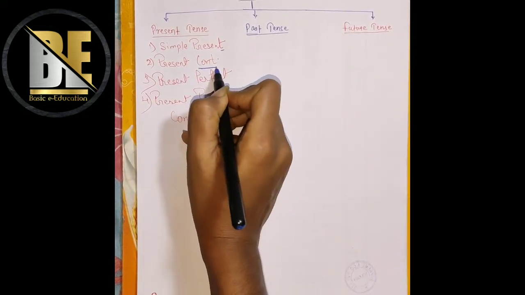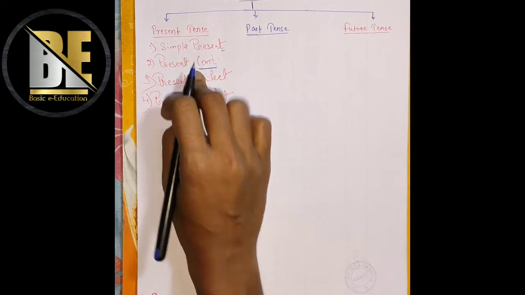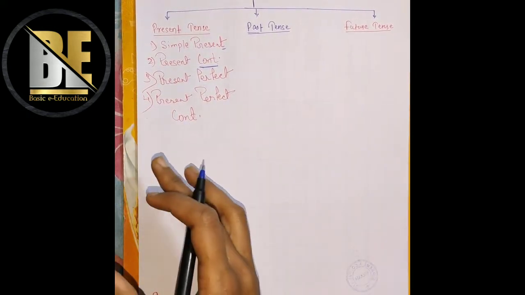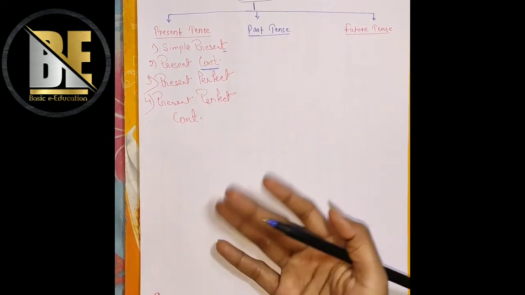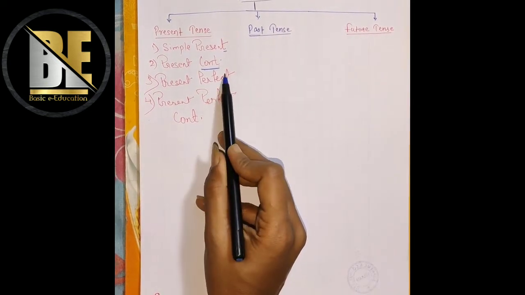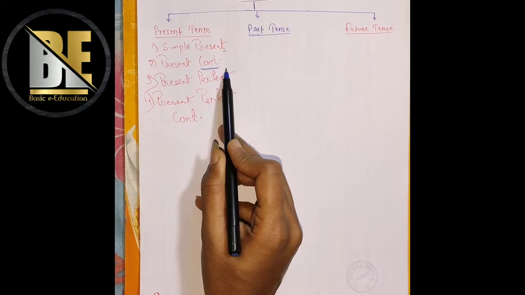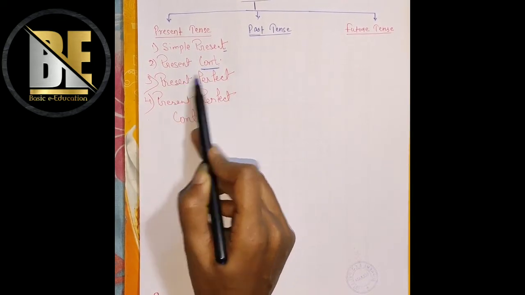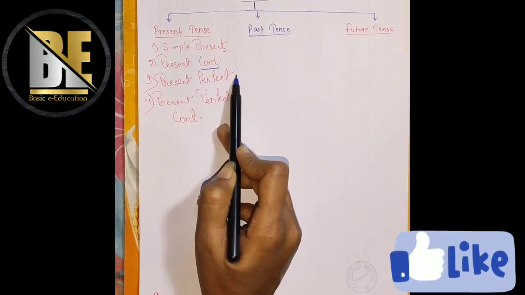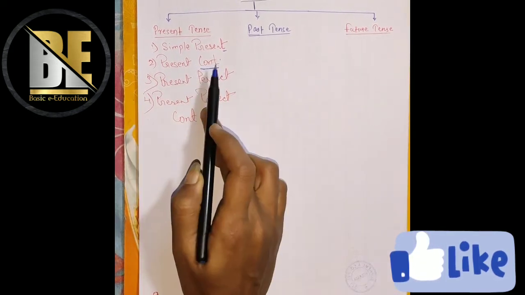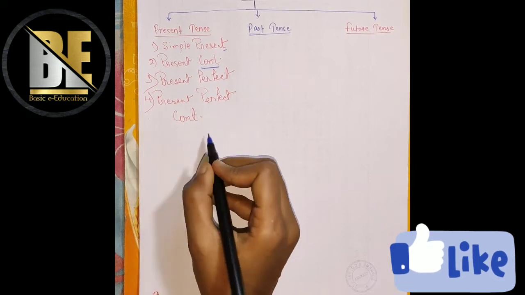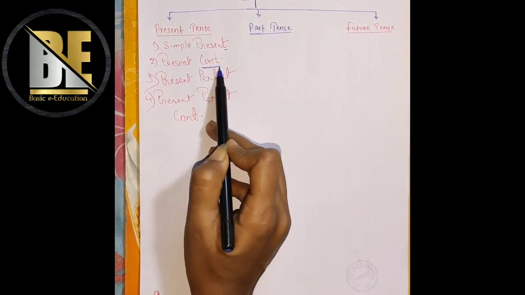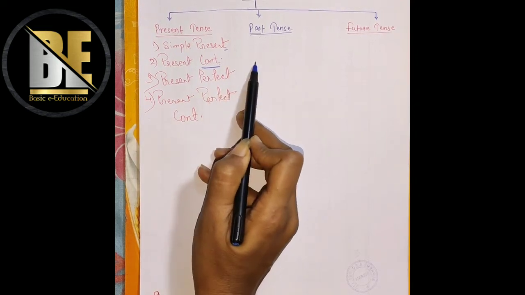The next one is present continuous. The word itself denotes that some work is going to continue. Continue means we have started something and we are continuing it, that is present continuous tense, right? That is, now I am writing something, so I am still writing. I started writing a few minutes ago, or it might be a few seconds ago, but now at present I am writing. In this situation we can say it is present continuous tense, that I am writing now.